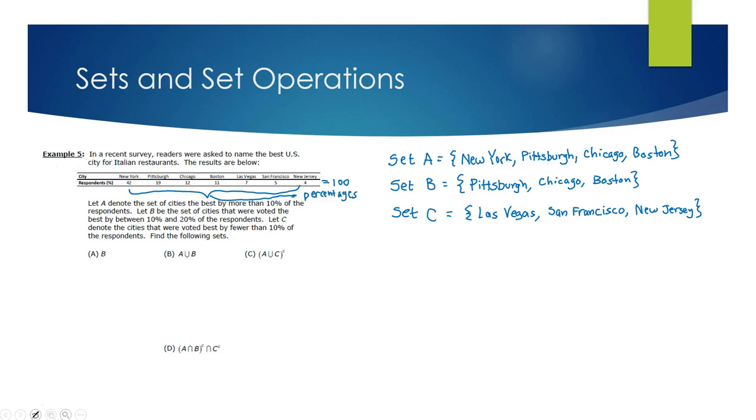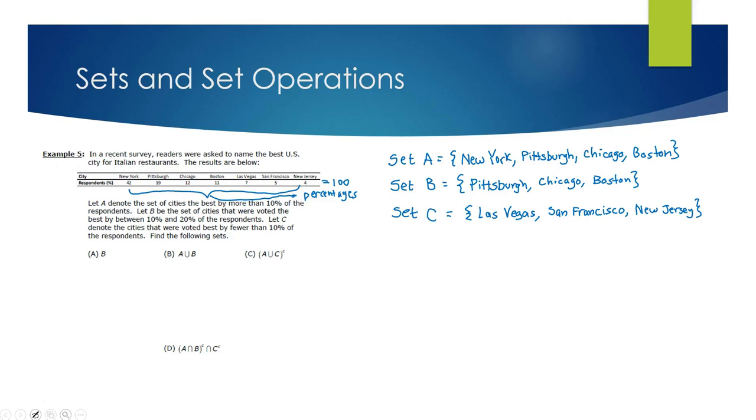Between 10 and 20%, well, that's basically Pittsburgh, Chicago, and Boston. So basically, we have some members of Set B that are also in Set A, but not all members of Set A are in Set B. And then you have Set C, which denotes the cities that were voted best by fewer than 10% of the respondents. And so fewer than 10 was Las Vegas, San Francisco, and New Jersey.